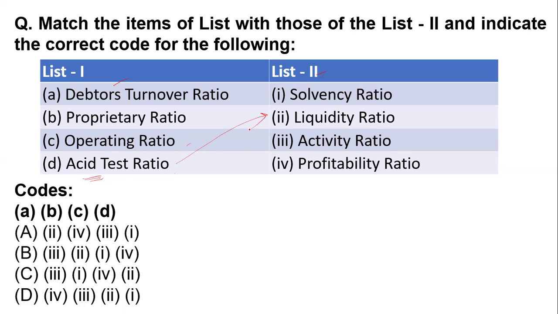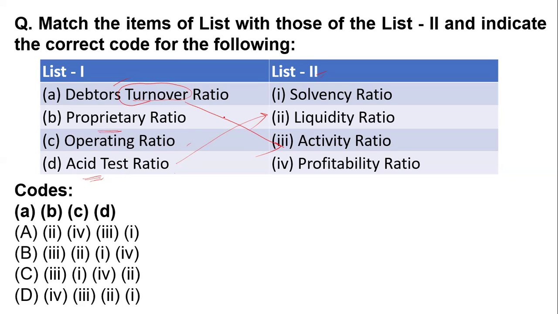Yes, acid test ratio means how quickly you can convert your stock and items into cash, in a liquid form. That means a cash form. So the acid test ratio is the liquidity ratio. They are connected to each other. Now the debtors turnover ratio: in a turnover ratio, it's a kind of activity. That's why where you get the word turnover, you can easily match it with the activity ratio. So the debtors turnover ratio is an activity ratio.